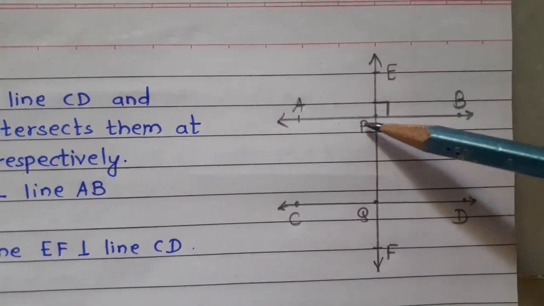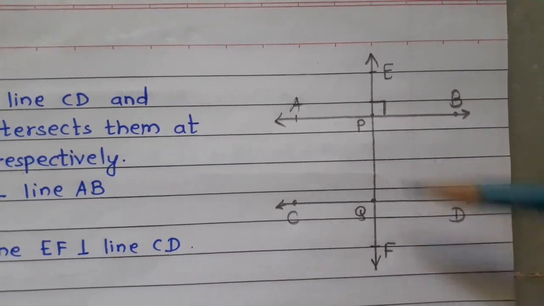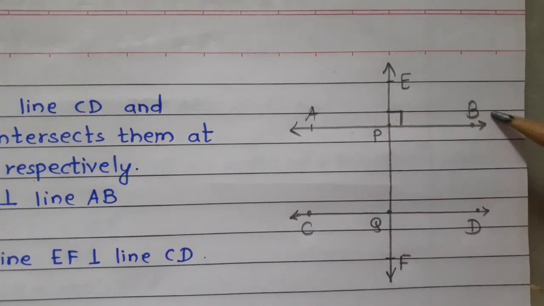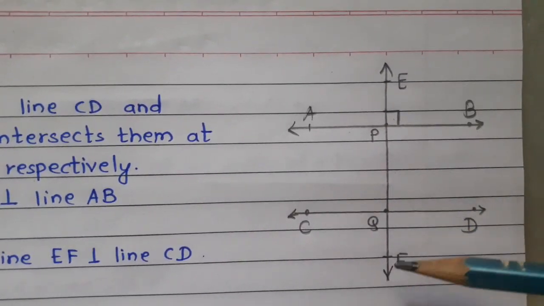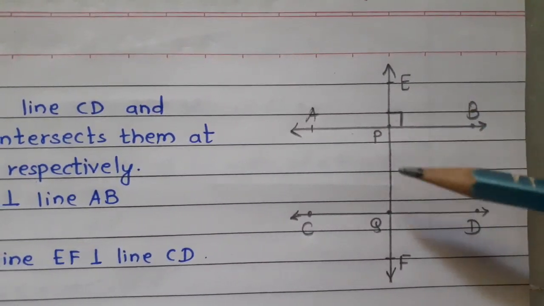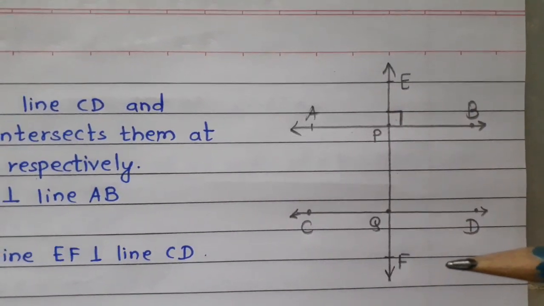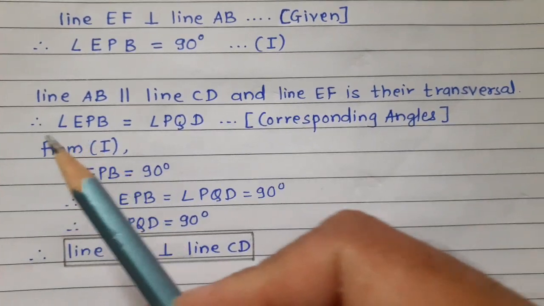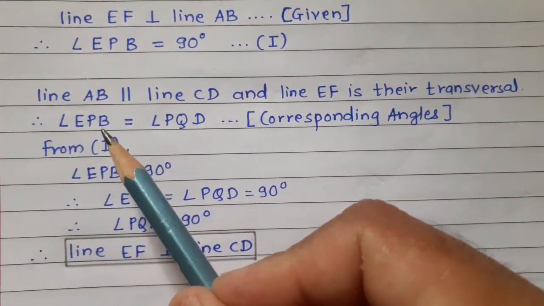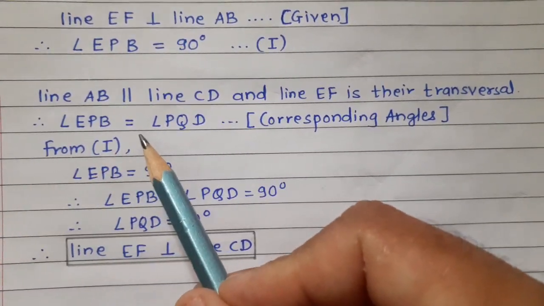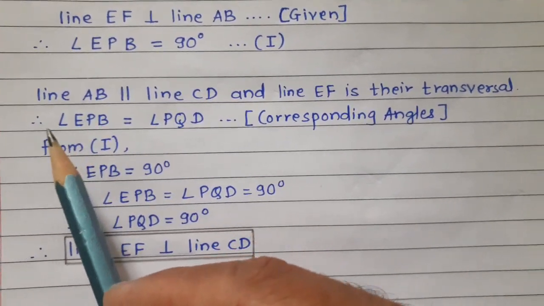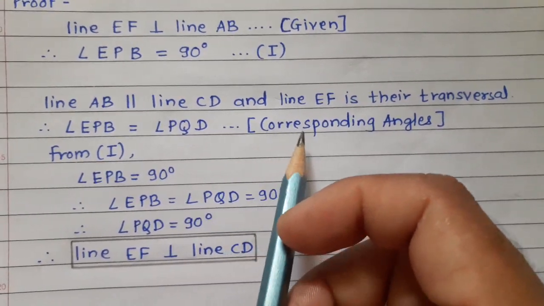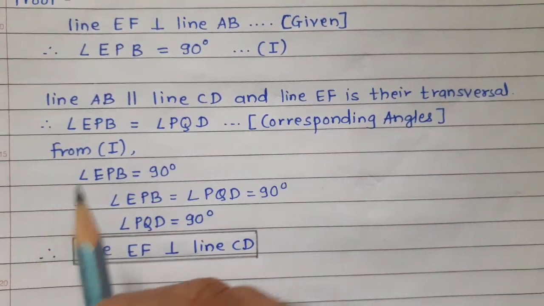We know that if two lines are parallel and a transversal intersects them, then the corresponding angles formed due to the transversal are equal or congruent. Therefore angle EPB is equal to angle PQD, and the reason is corresponding angles.